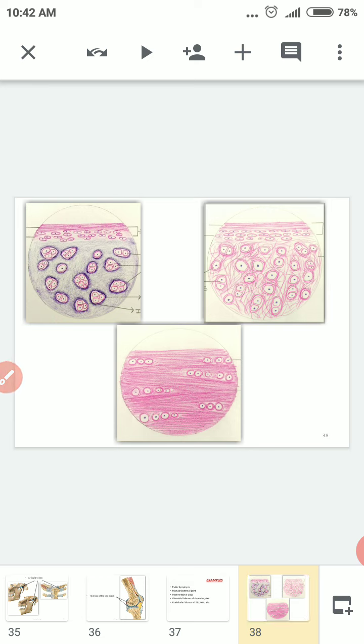This is about today's class. Revise this class, go through it, practice the diagrams and learn everything. I have discussed everything of today's class. Okay, thank you.